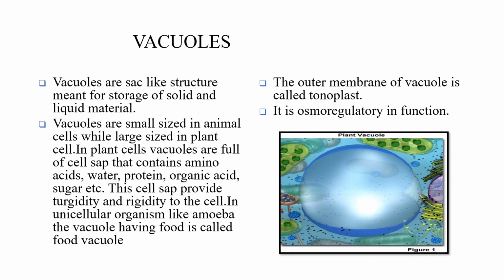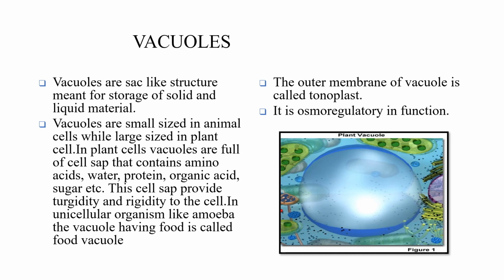Vacuoles, a very important structure because they maintain the pressure of the cell. Vacuoles are sac-like structures meant for storage of solid and liquid material. Vacuoles are mostly smaller in size in animal cells but more in number. But in plant cells they are larger in size, few in number. Plant cell vacuoles are full of cell sap and contain amino acid, water, protein, organic acid, sugar, etc. It helps to provide turgidity and rigidity of the cell. That is, the pressure and also the rigid, strong nature of the cell depends on it.